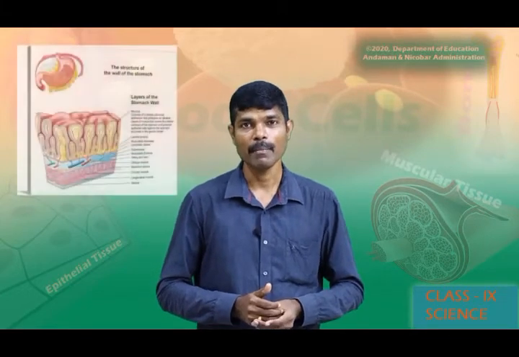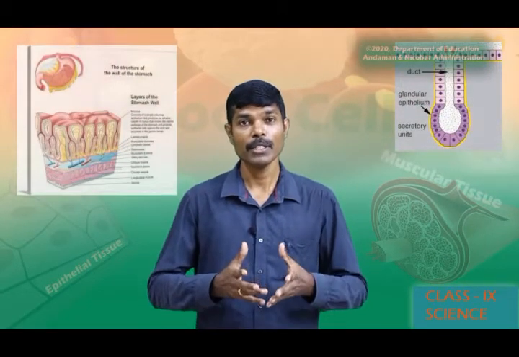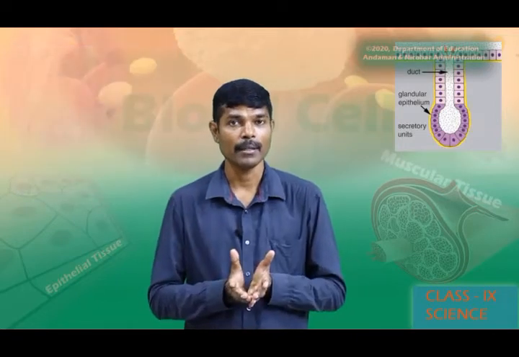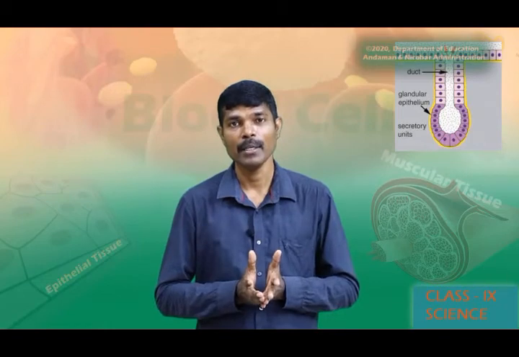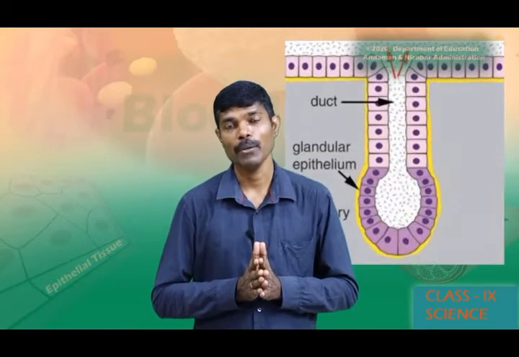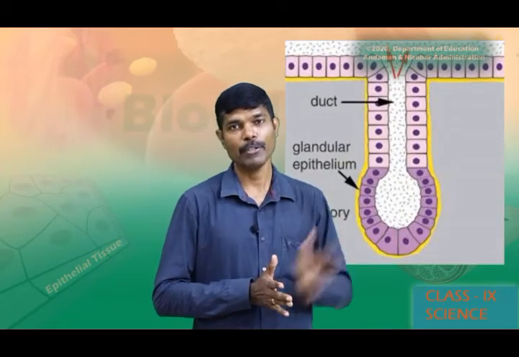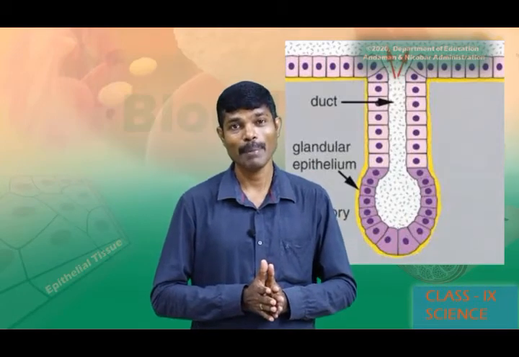Such an epithelium which converts itself into a gland and is responsible for producing some chemical substances in the body is known as glandular epithelium. You can see the picture which shows the glandular epithelium.